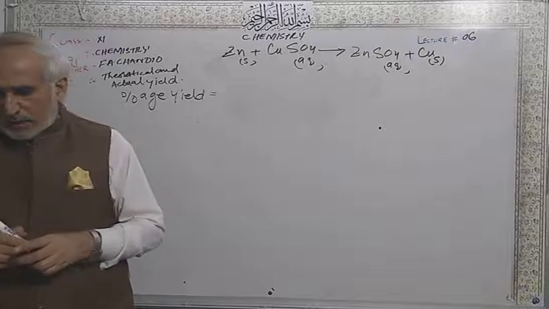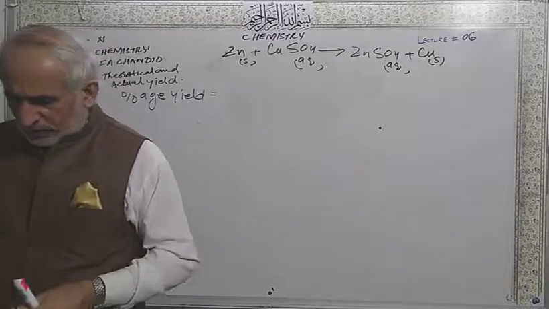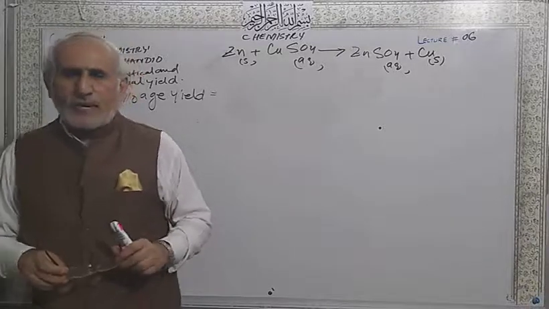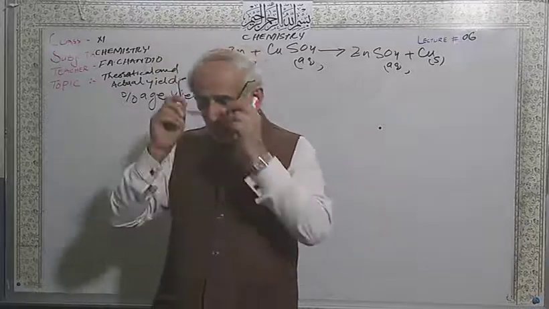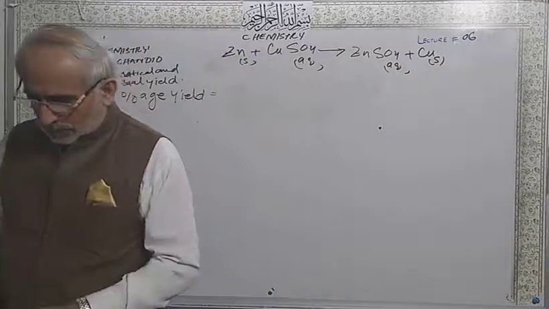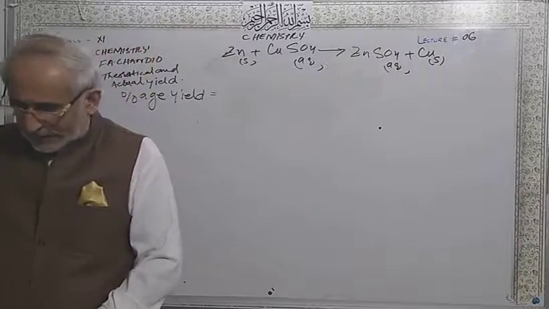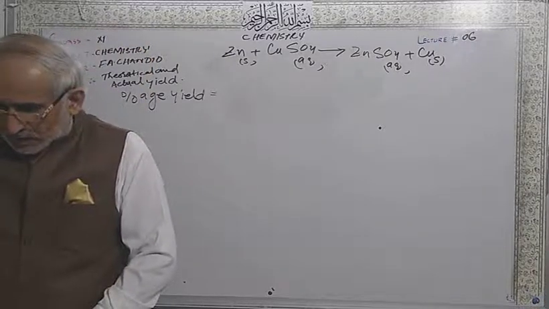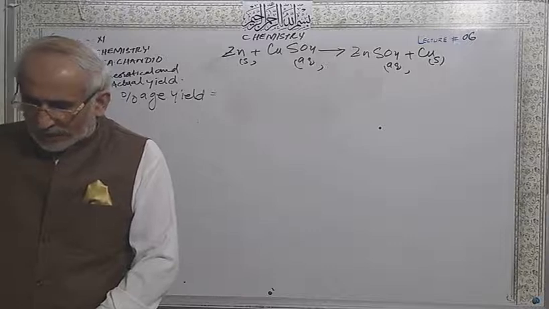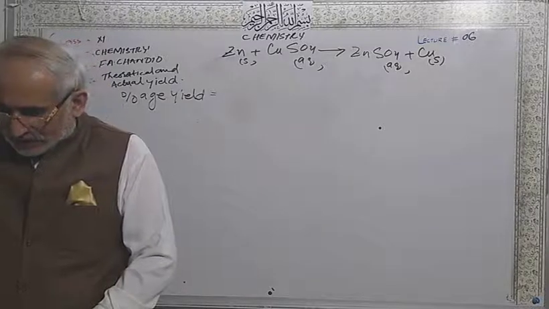So this is the chemical reaction which is given in your book, 1.51 in your book. Simple problem number 1.9. So calculation of theoretical yield, actual yield and percentage yield.